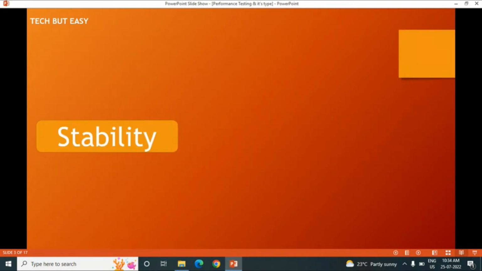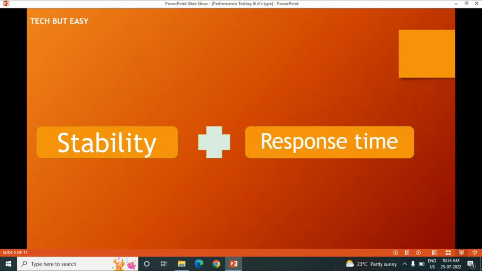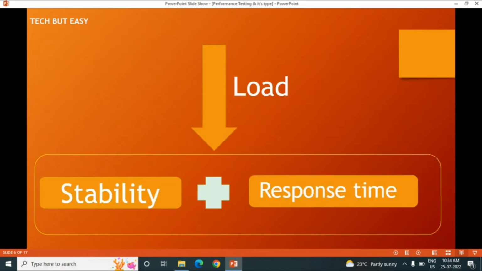Let's understand easily. Performance testing is nothing but testing the stability and response time of an application by applying the load. It's called performance testing. You only have to remember these three terms.